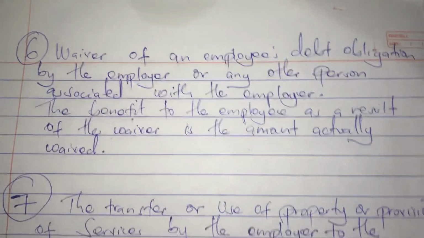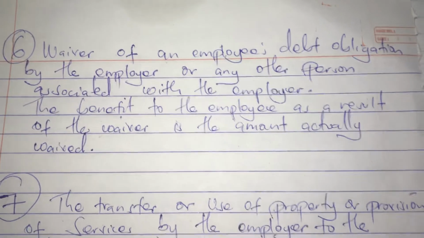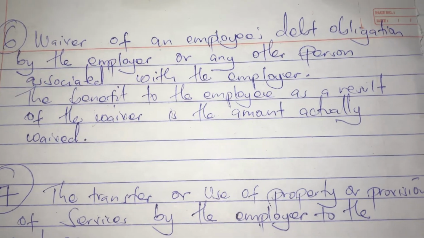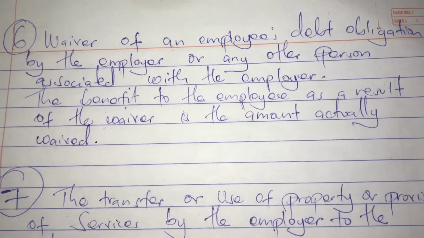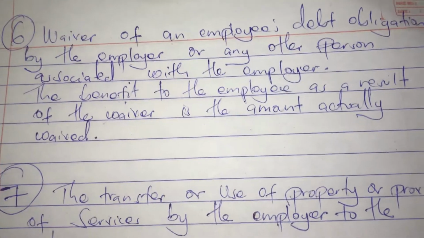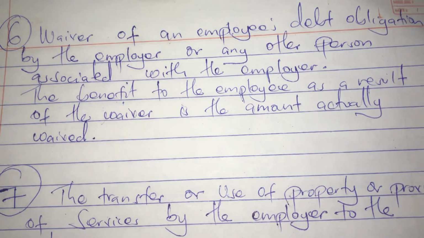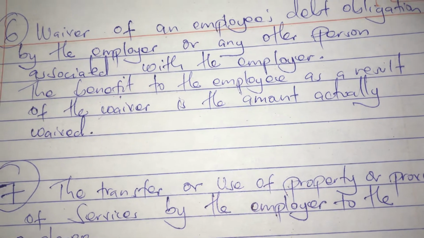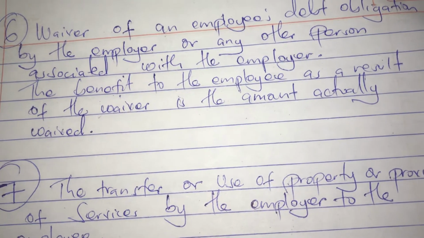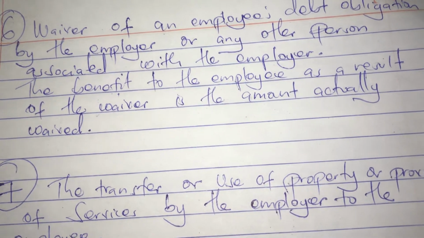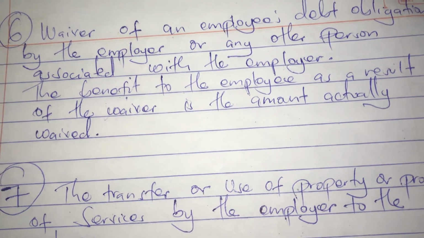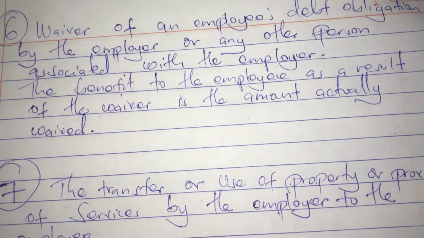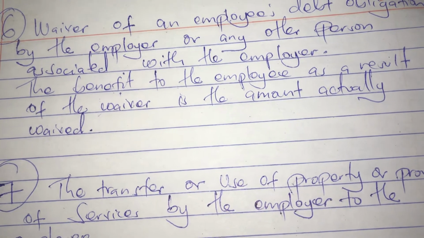So if your employer pays your debt on your behalf, or if someone related to the employer pays your debt, for example, his wife, his child, his mother, it is also considered as a benefit.